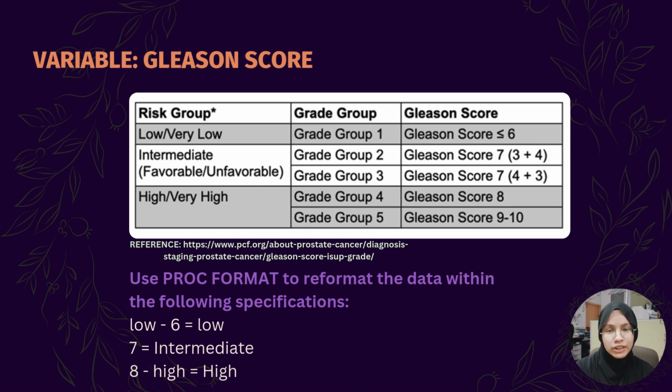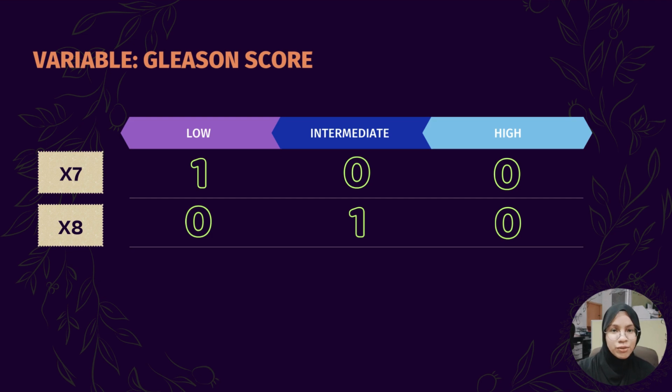So we use the information in the table and reformat it to a qualitative variable, which is low is equal to 6, 7 is equal to intermediate, and 8 is equal to high. For the Gleason score, we divided it into two dummy variables, low X7 and intermediate X8, and high as a benchmark in this dataset.